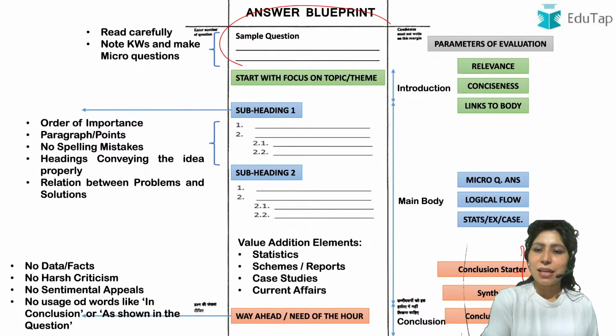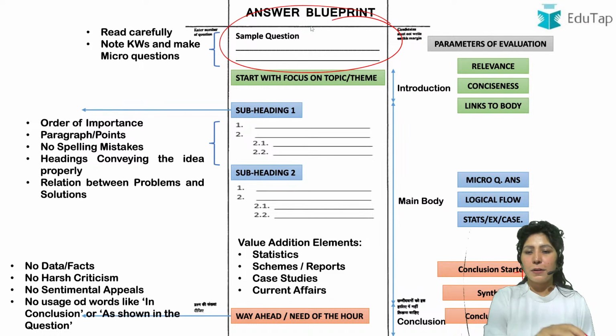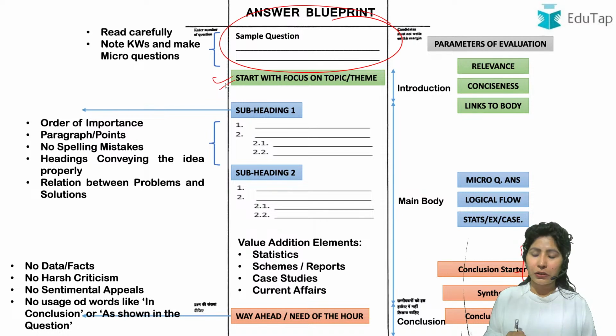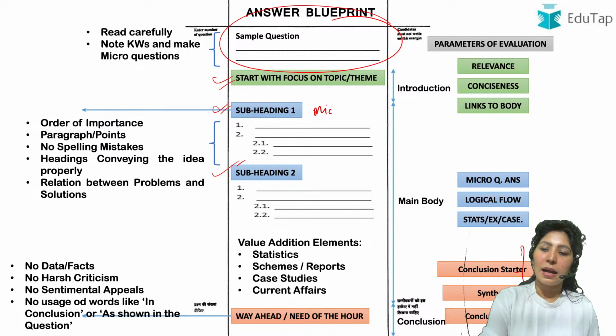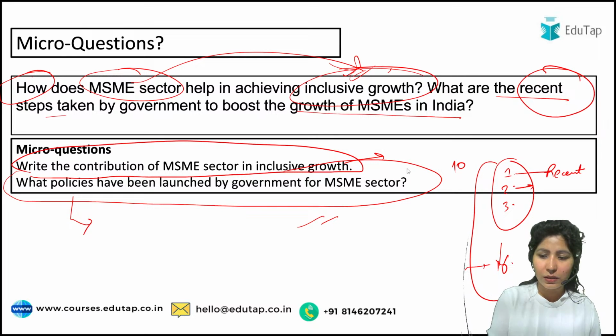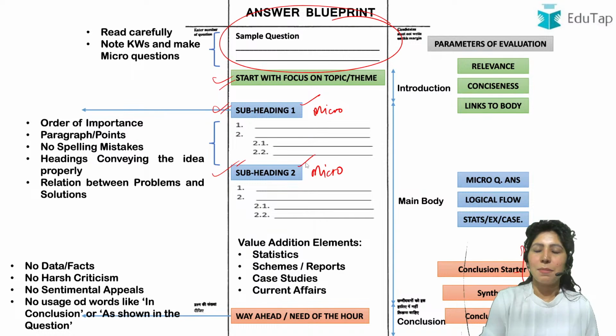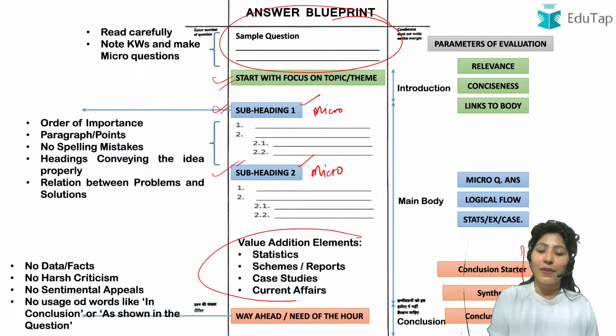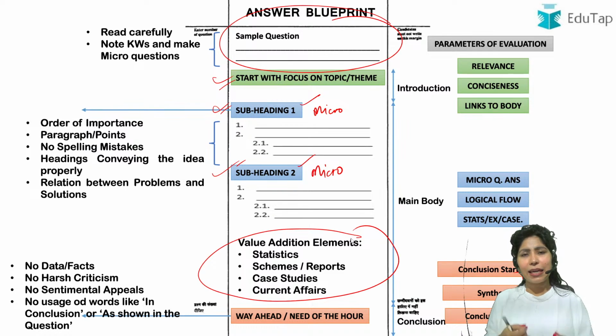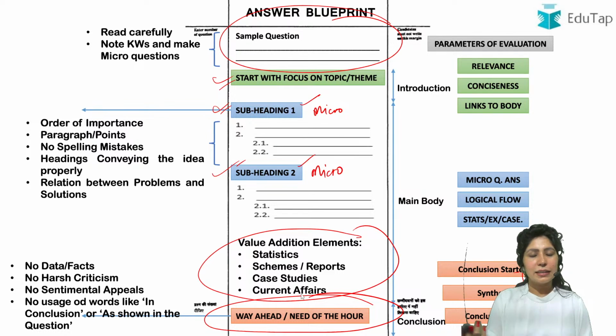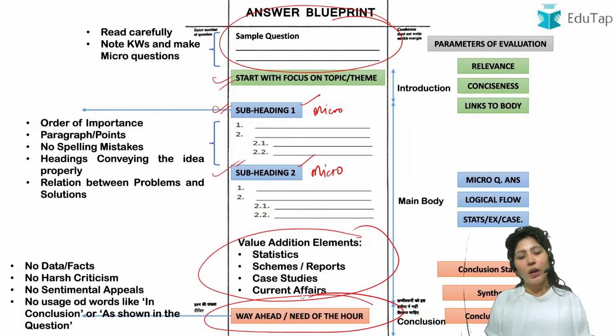So let's say this is your sample question. First of all, start with focus on the topic or the theme. This will get clear once we study introduction. Then there would be subheading 1, subheading 2. These are basically your answering micro questions. For example, for MSMEs, how many micro questions were there? 2 micro questions. So subheading 1 would be there, subheading 2 would be there. There can be some value addition elements: statistics, schemes, reports, recent case studies, current affairs, anything. And then you can sum up with a conclusion, which would be a way ahead or need of the hour.